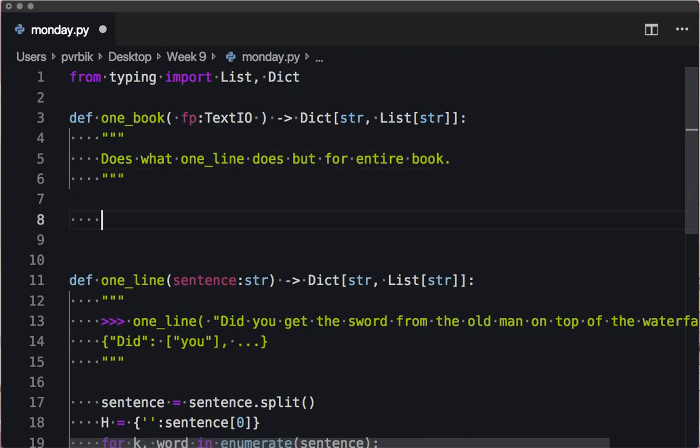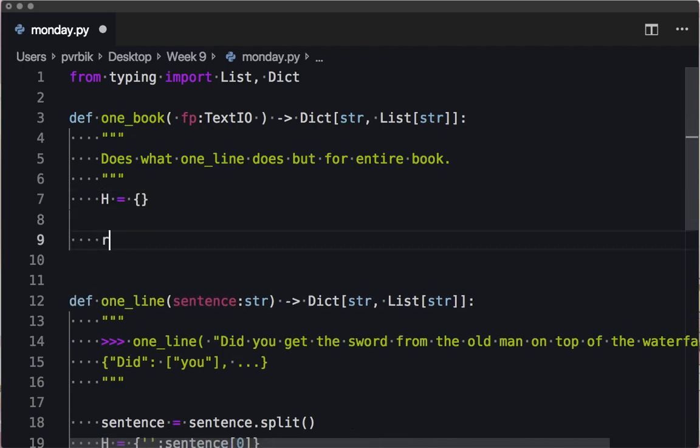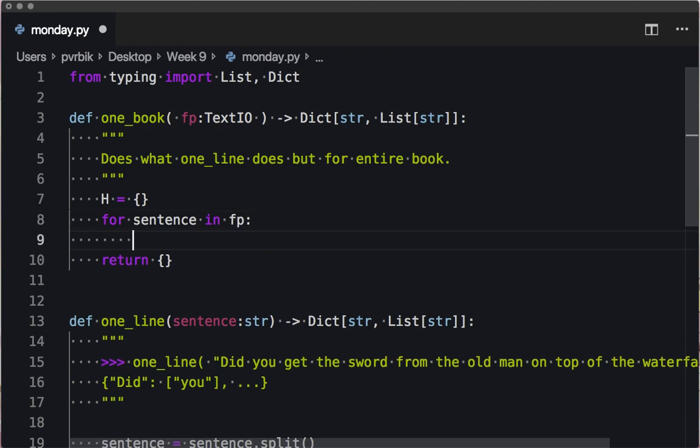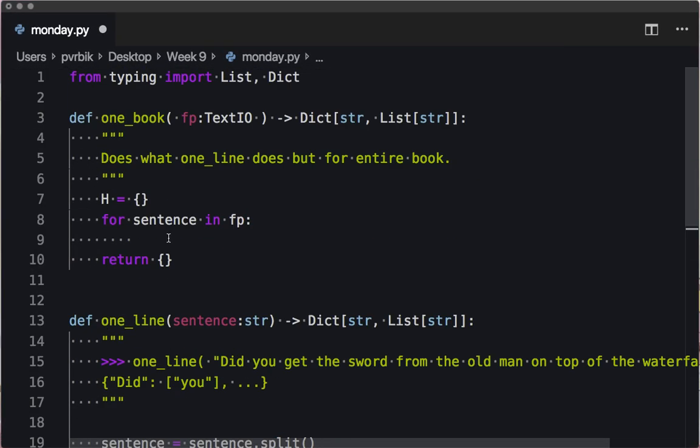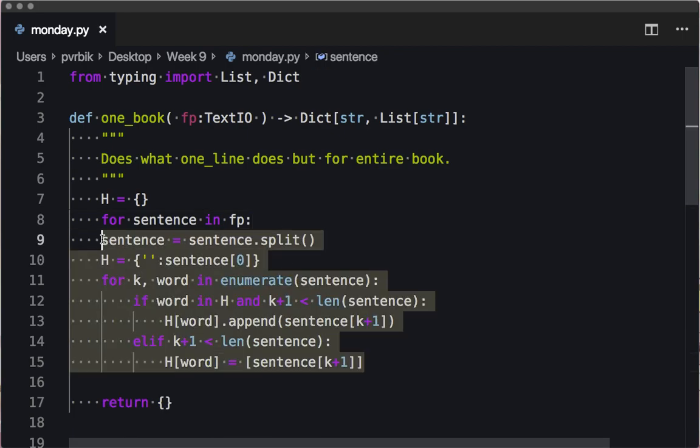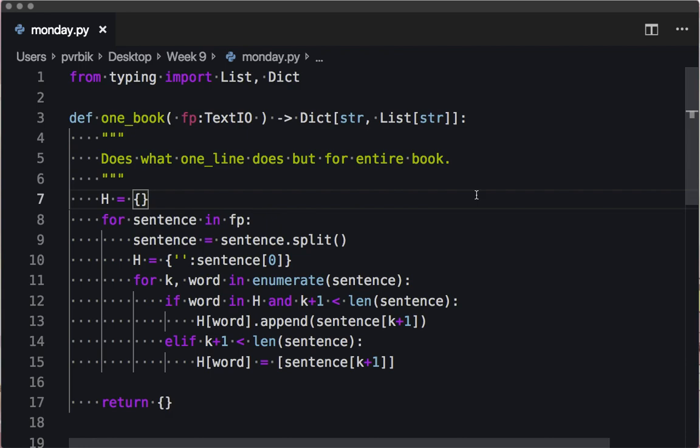Okay, so let's deal with this one now. So here's our starting dictionary. We're going to return that. So FP is now a file pointer. So when I say for a sentence in this file pointer, that's going to pull out one line, right? Okay, now I have a sentence, which means I can just take this code, right, and do this. And that's all it took, right? So we already wrote a function which worked on one sentence. And now I'm saying, okay, pull out a sentence and just do the thing that we did on one sentence.